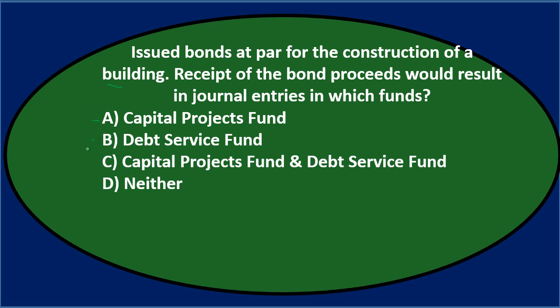Then C says the capital projects fund and debt service fund. And then you're going, well, now both of them sound pretty good. And then D says neither. So of those, I would say, well, it's not going to be D. So I'm thinking A, B, or C.